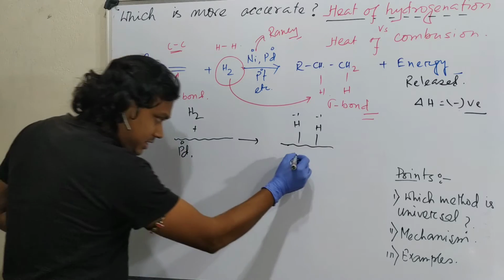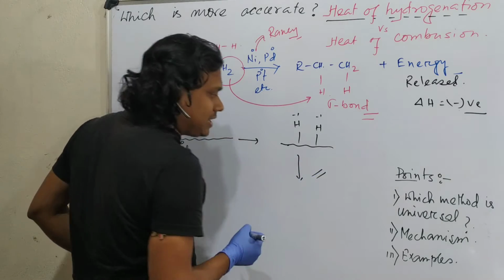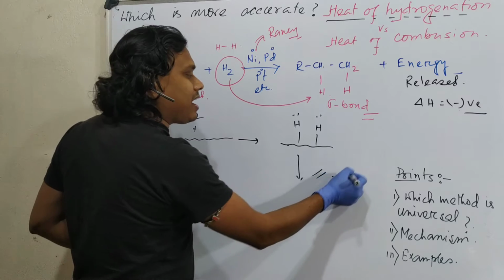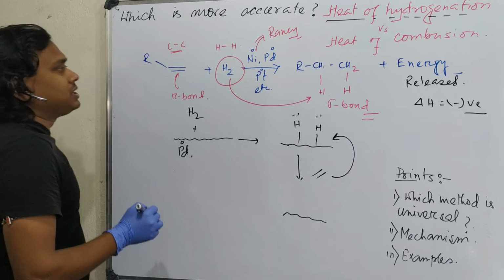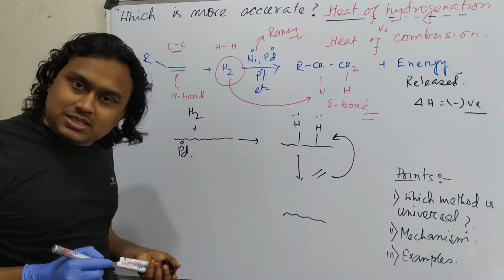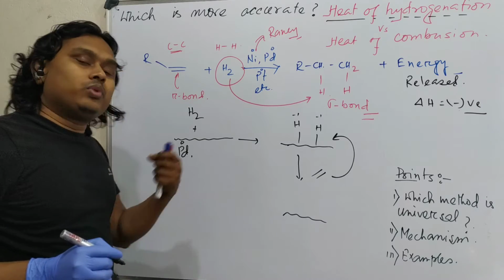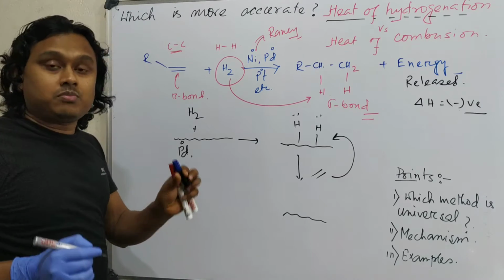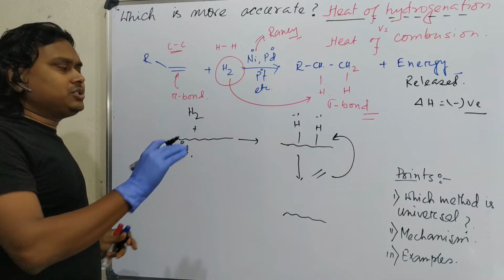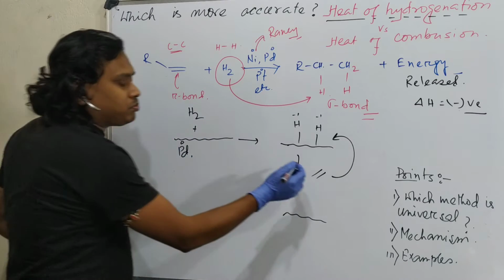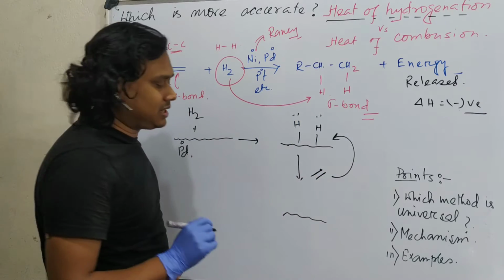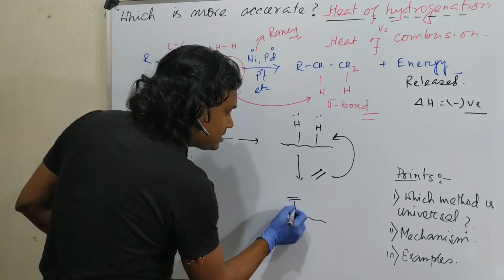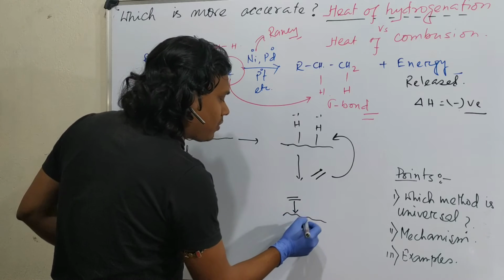What happens in the next stage? Next stage, this alkene goes and again sits on this catalytic bed. Why? Because remember, this palladium, such kind of metal, can donate electrons and can withdraw electrons. Its energy levels, meaning orbitals, can make a good overlap with this alkene and hydrogen. That's why they are chosen. So you may consider this in this way, coordination.